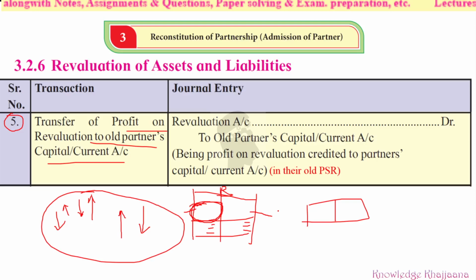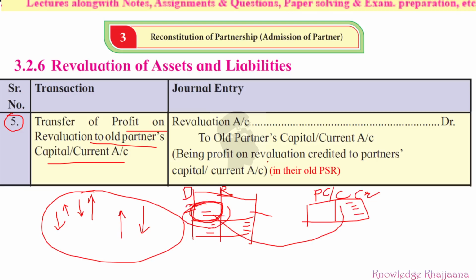Okay, so the revaluation account is debited with that much of profit. This is the debit side, and where it is credited is the partner's capital or current account. Okay, that much of profit, being profit on revaluation, is credited to partner's capital or current account. It depends upon the method they are following, whether the fixed capital method or the fluctuating capital method. Then it depends whether they are maintaining partner's capital account or partner's current account.